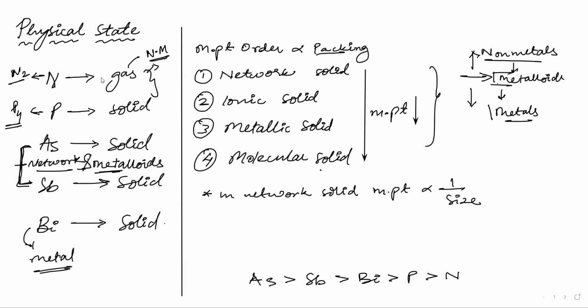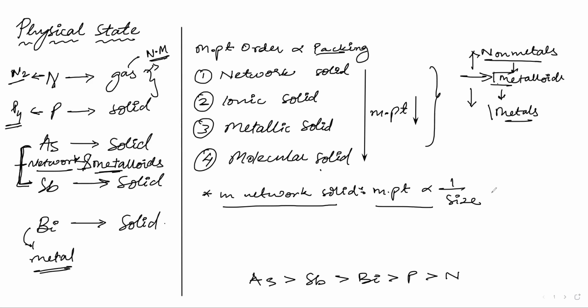Network solids. And if we have two solids which are network solids, then what do we see? Lone pairs. Again, ionic solids. If there are two network solids, how do we compare the melting point? Yes, if the size is big, then it will melt fast. If the size is small, it will not melt fast.